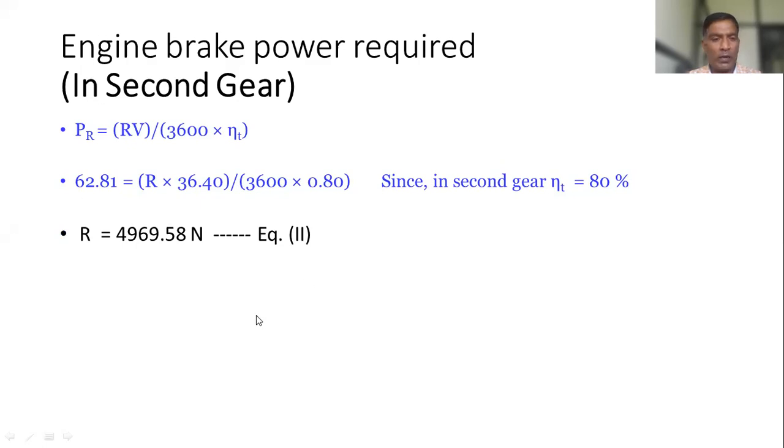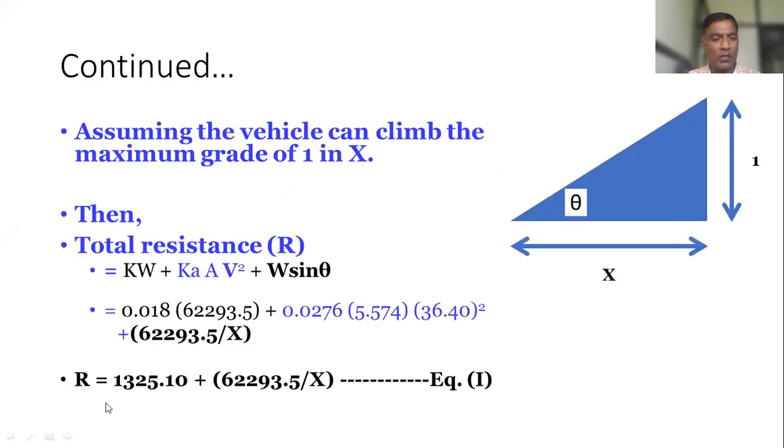Now equation 1 is in terms of R. So just once again I will show. This is equation 1. This is in terms of X, and this R is equal to this quantity. Here X is unknown and R is also unknown.